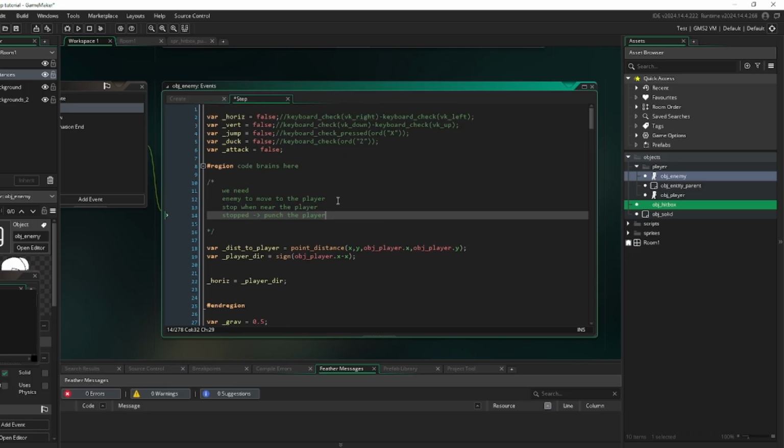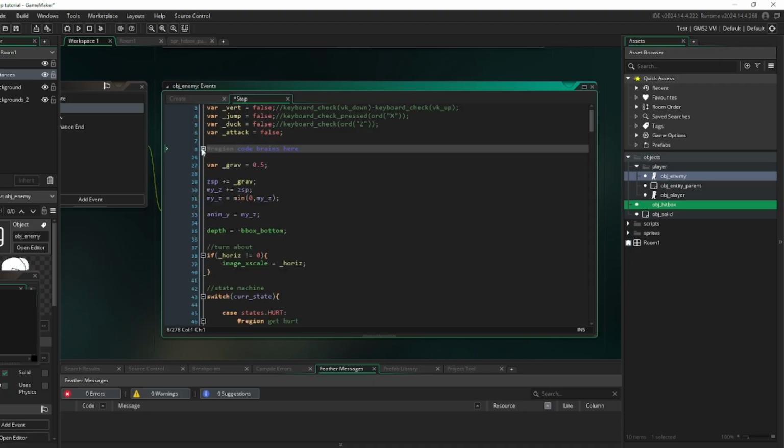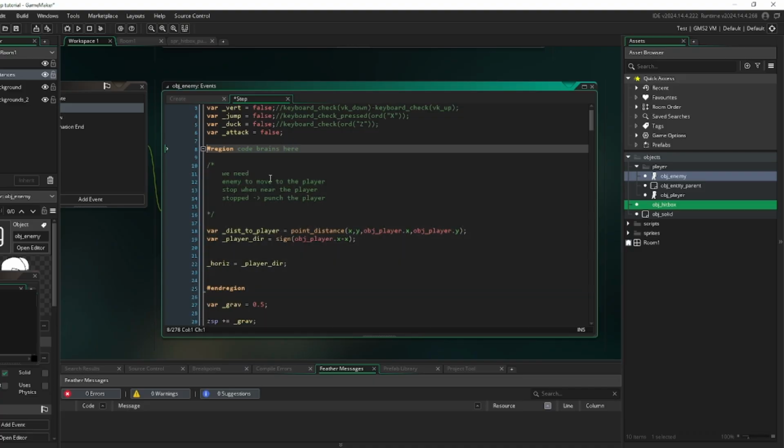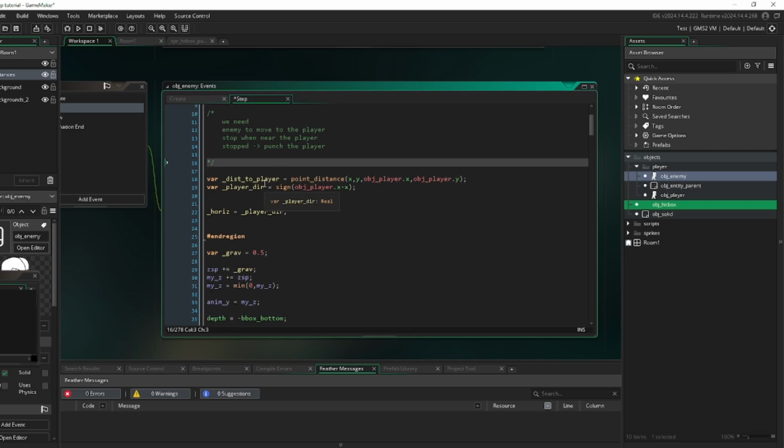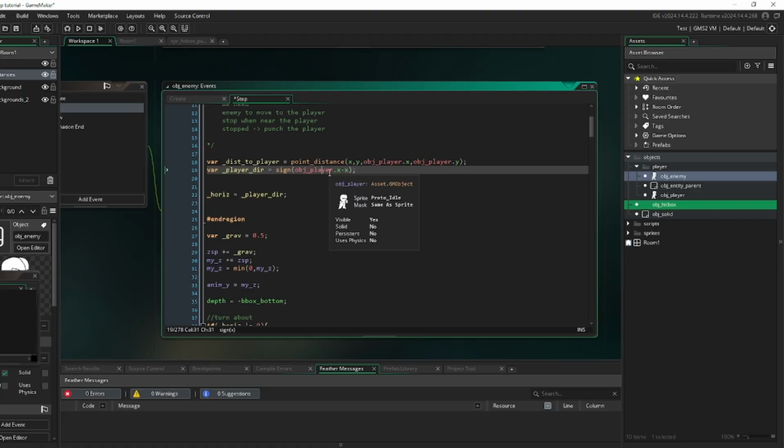Well, here in our enemy object, this part is where we're going to code the brains. And I just put a region here so that we can expand and hide it, and so it keeps everything contained. I've set up two temporary variables. The first is distance to player, so this will track how far the player is away from our enemy. And then the player dir. This is just logging if the player is to the left or to the right. Very simple stuff right there.